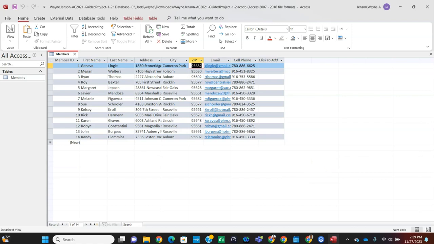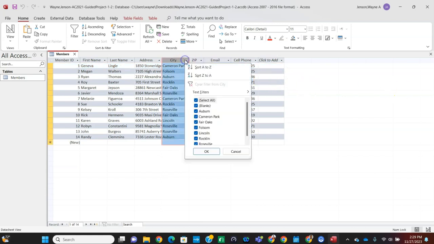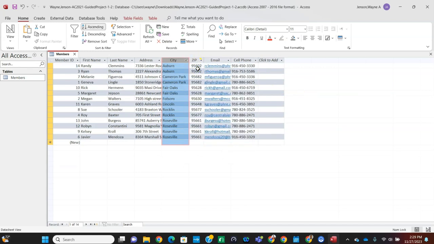Now we're going to sort the members table. So we're going to click the drop-down arrow just to the right of the city field name, and we're going to select Sort A to Z from the drop-down list, and that'll sort our table alphabetically by the city. And then we're going to click on the Remove Sort button to remove the sort criteria. So up here in the Sort and Filter section, if we click on that Remove Sort, that reverses it back to the way that it was.